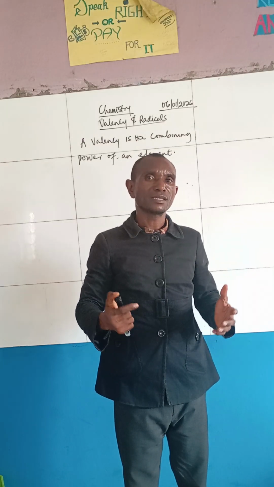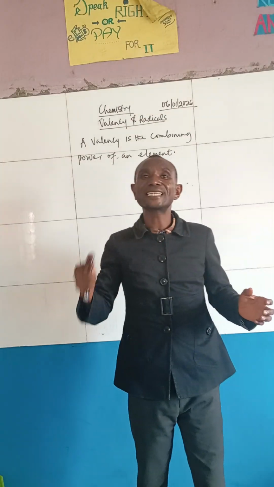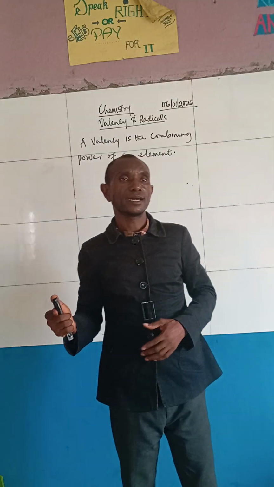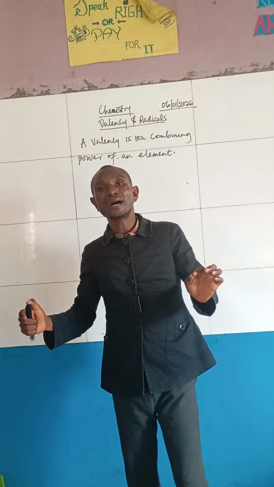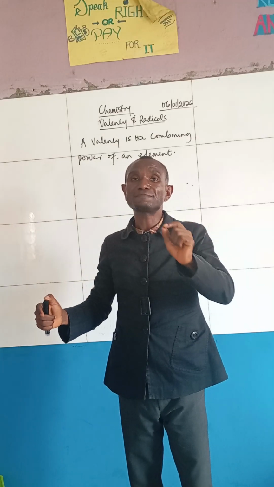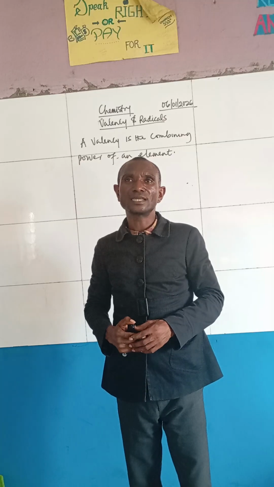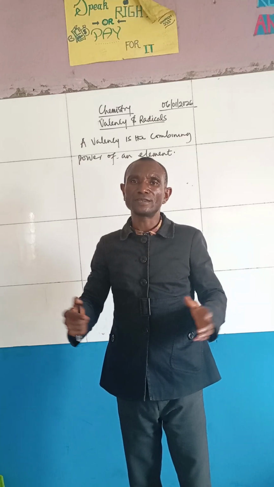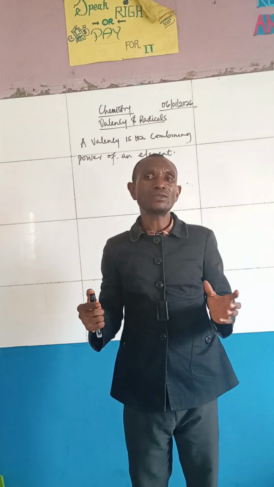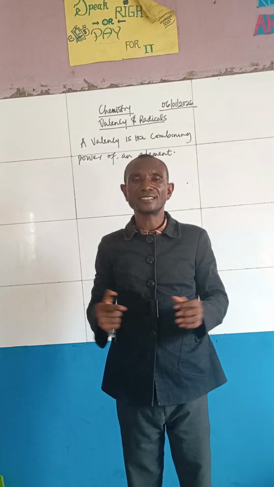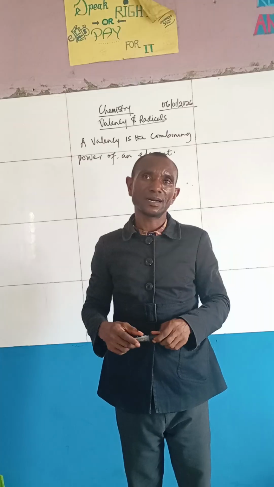When we talk about common electronic configuration, we are talking about electronic configuration that has to do with KLMN. If you are talking about modern electronic configuration, then that is where we talk about SPDF orbitals. With time, we are going to get ourselves acquainted with both of them. But let's start with the easiest way you can understand what valency is all about. So let's use the pattern of KLM shells.